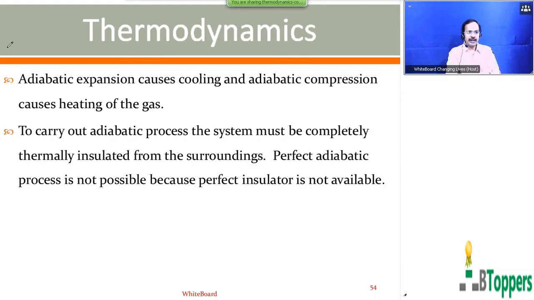To carry out an adiabatic process, the system must be completely thermally insulated from the surroundings. A perfect adiabatic process is not possible because a perfect insulator is not available.